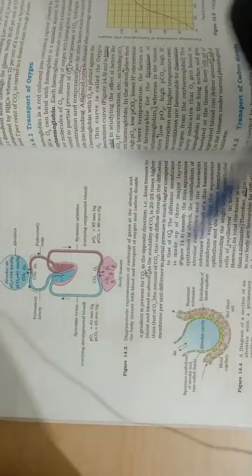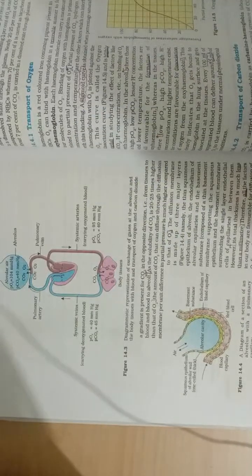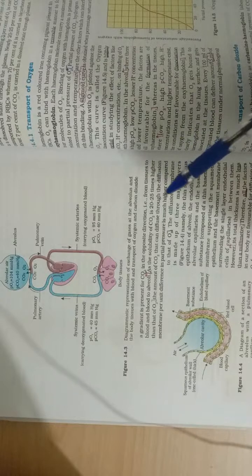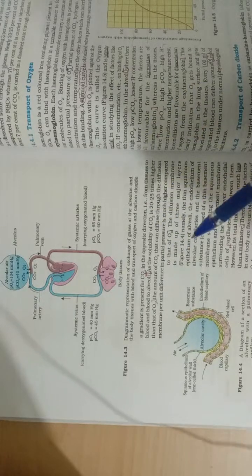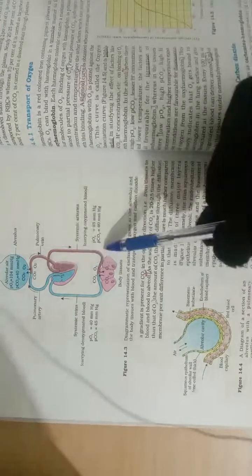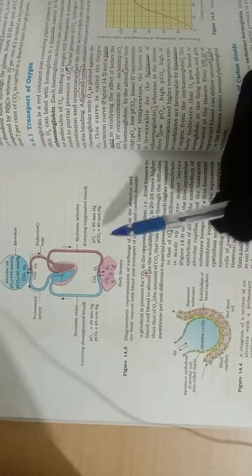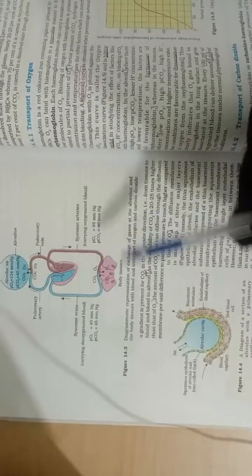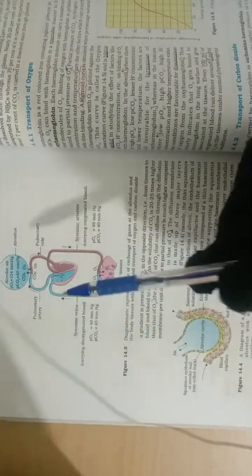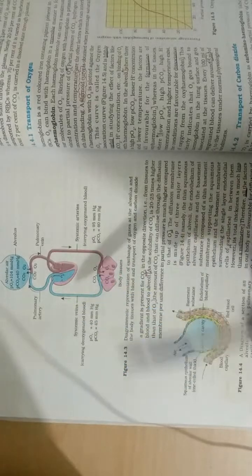Inspired air, expired air: the partial pressure of O2 is 104 and of CO2 is 40 in alveoli. In oxygenated blood, O2 is 95 mmHg and CO2 is 40 mmHg. In deoxygenated blood, O2 is 40 mmHg and CO2 is 45.